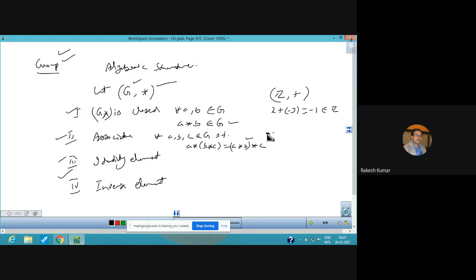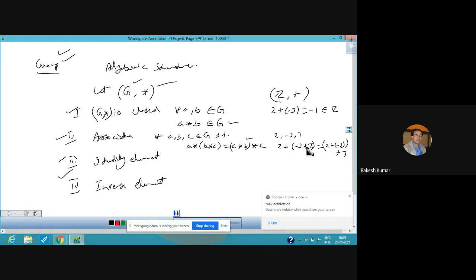And for associative property, we have to take three integers. Suppose I take 2, minus 3 and 7. So (2 plus minus 3) plus 7 should be same as 2 plus (minus 3 plus 7). You can check. This comes out to be 4, 4 plus 2 is 6. This comes out to be minus 1 and minus 1 plus 7 is also 6. So associative property is also satisfied.